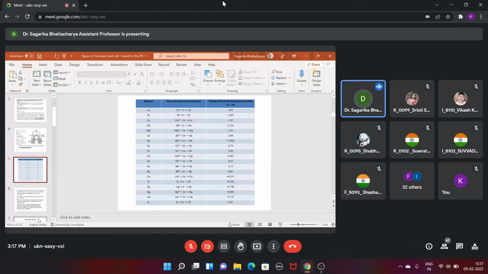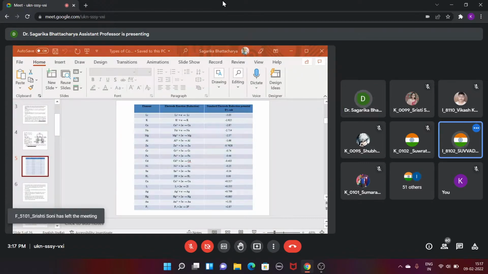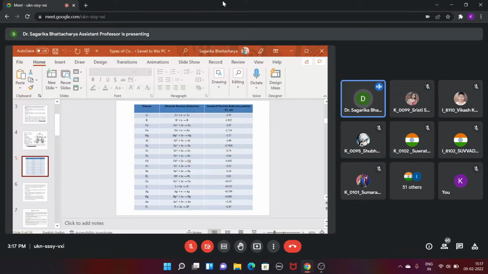We know that in the electrochemical series, which elements are more active? Above the hydrogen, the elements are active, right? Yes, Group one. So the elements which are above hydrogen are active with respect to the elements which are below the hydrogen, right?